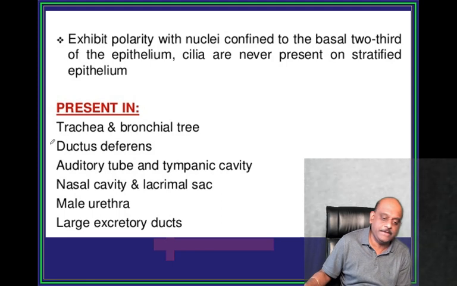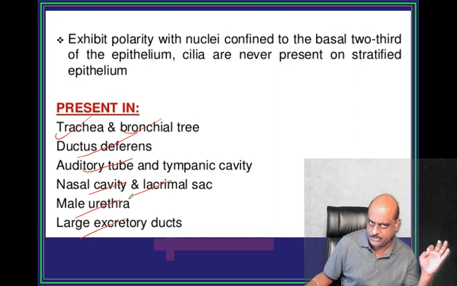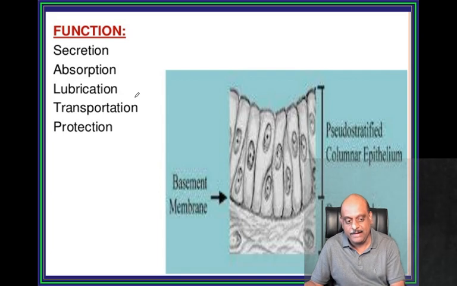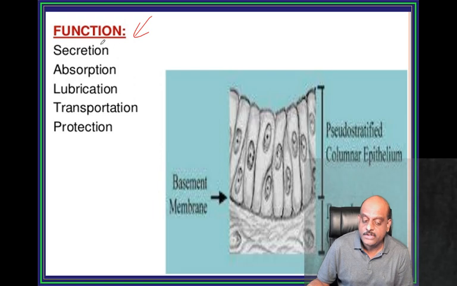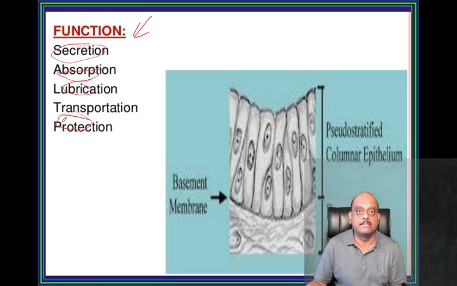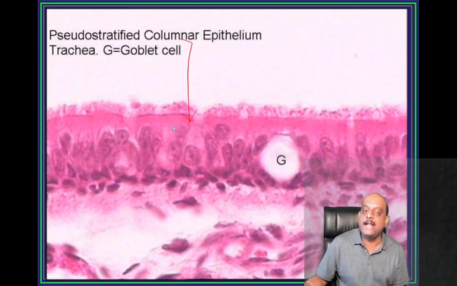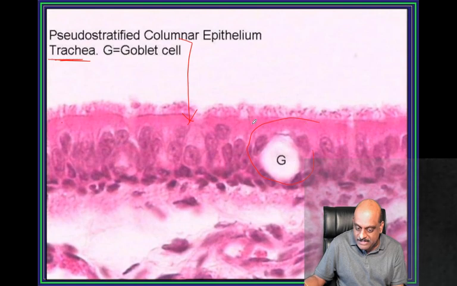Where do you have it, doctor? Trachea, bronchial tree, ductus deferens, auditory tube, tympanic cavity, nasal cavity, lacrimal sac, male urethra, large excretory ducts. You need to basically remember. Right? Then, what is the main function of pseudo-stratified? Secretion, absorption, lubrication, protection, and so on. So this is how the pseudo-stratified columnar epithelium looks in the trachea. Now Neha should remember trachea, and this is the goblet cell.